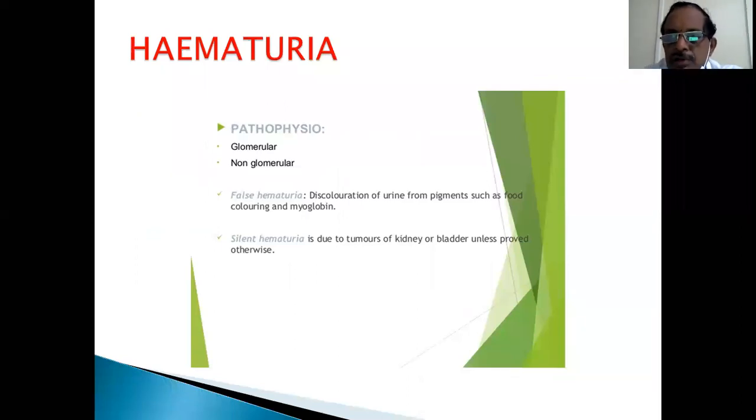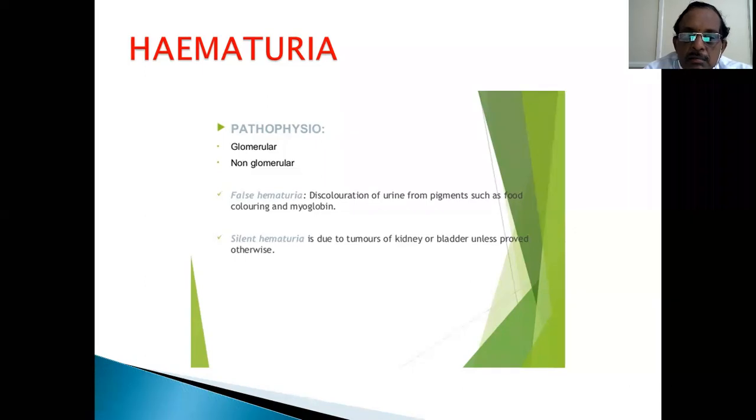All red colored urine is not hematuria. This is false hematuria. You have to do a microscopic examination to confirm the presence of RBC. Sometimes people malingering may add something to the urine to show that they are having hematuria for admission purposes. But you have to confirm it by means of a microscopic examination. Silent hematuria is due to tumors of the kidney. As I said, painless total hematuria is a silent hematuria.